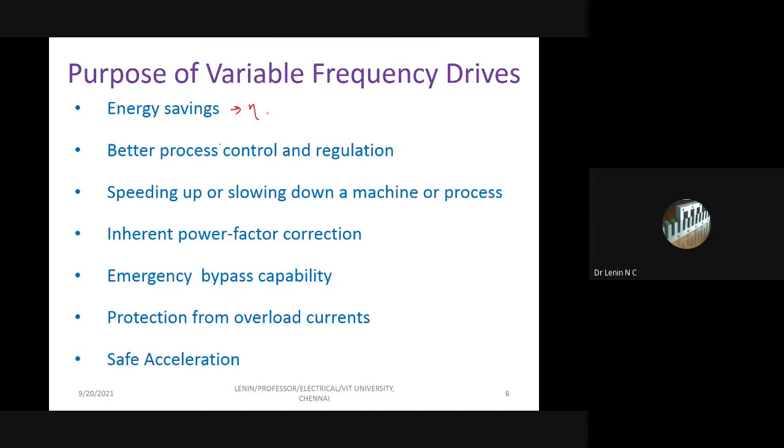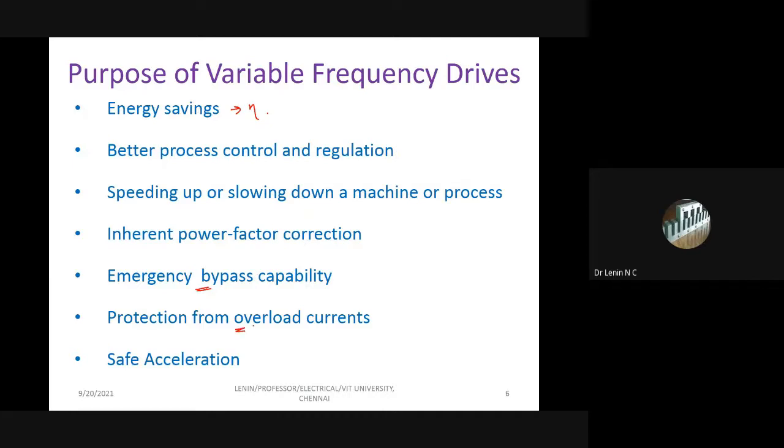And the other advantages I just listed down, like better process control, and you can regulate in whatever way you want, and you can speed up and slow down a machine or a process as per the requirement. That is, you can tailor make the requirement, right? And power factor correction, energy emergency bypass capability. That means whenever you want to stop, you can. So those things you can do.